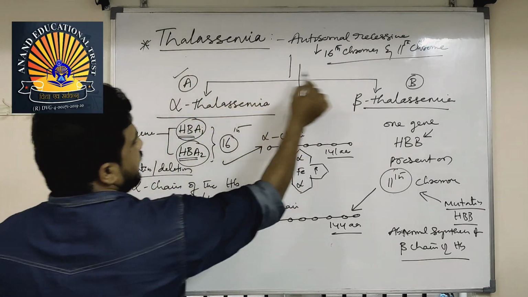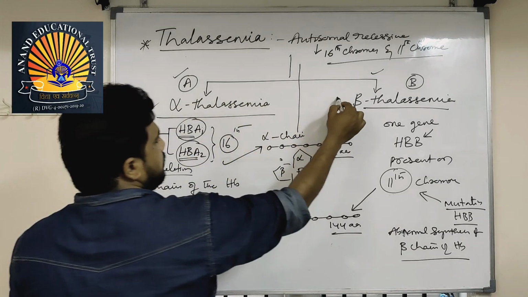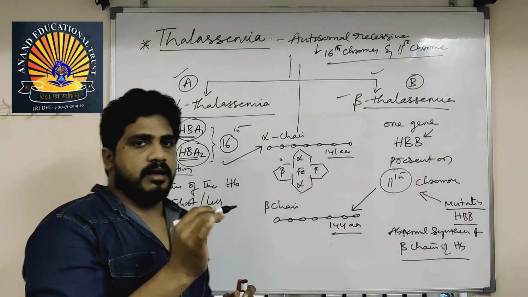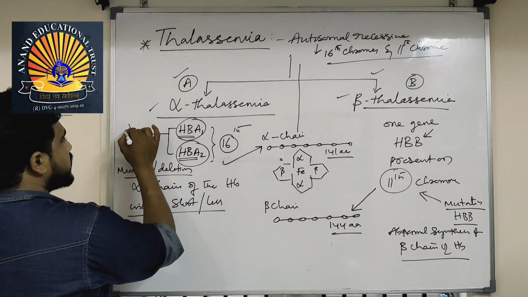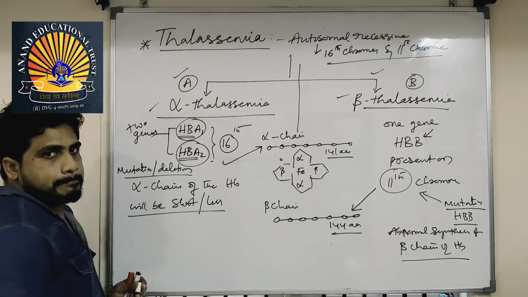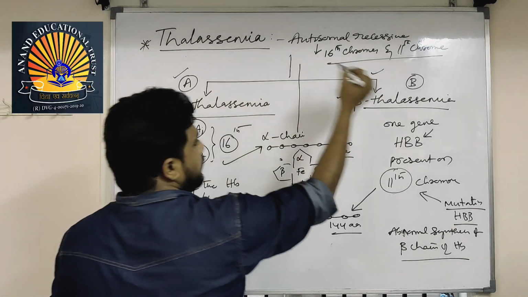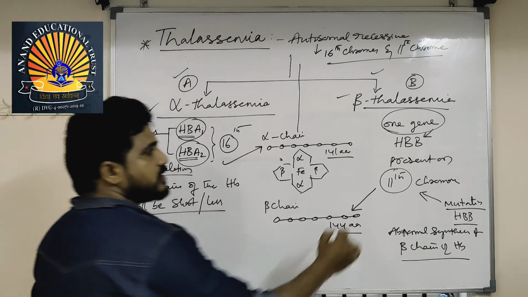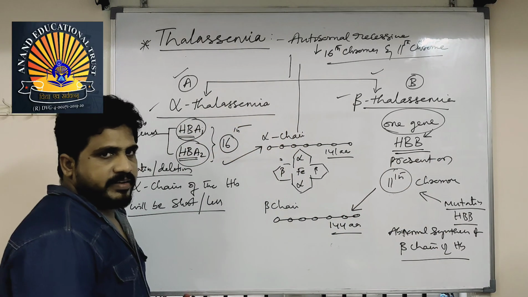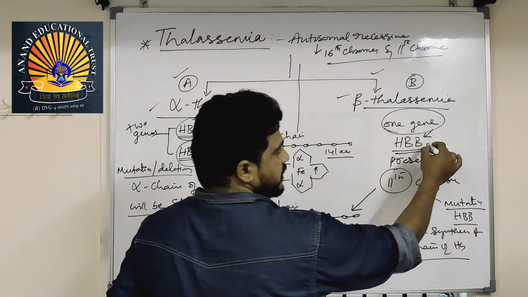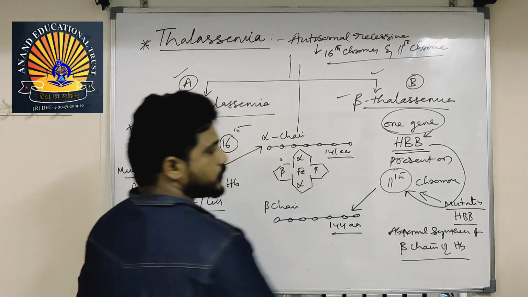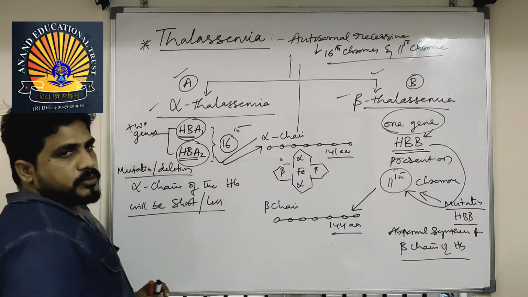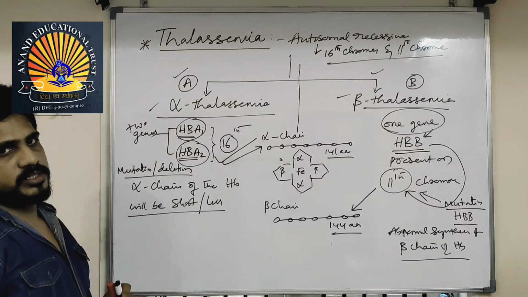Thalassemia is of two types, A and B type, or alpha and beta type. Genes responsible for alpha thalassemia means two genes. Genes responsible for beta thalassemia means one gene. That's a direct question: what is that one gene? HBB. Where is the HBB or beta thalassemia gene present? On the 11th chromosome. The alpha thalassemia genes are present on the 16th chromosome. Two genes are present on the 16th chromosome.